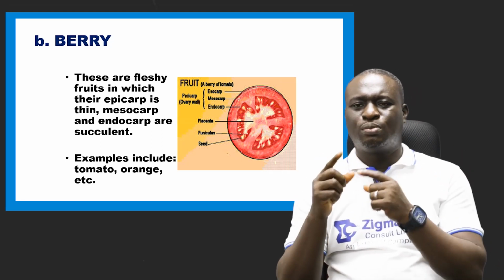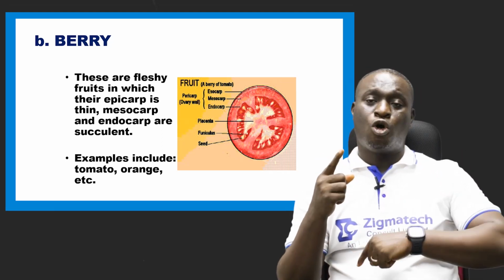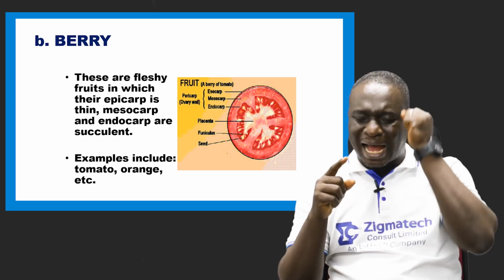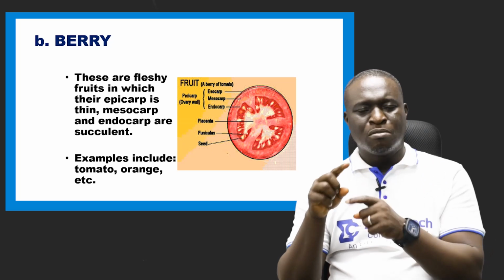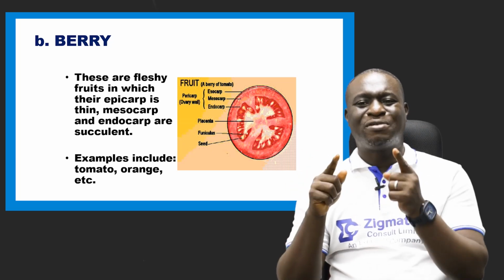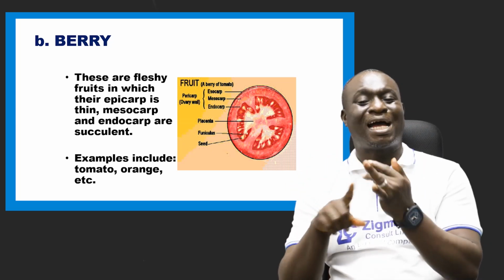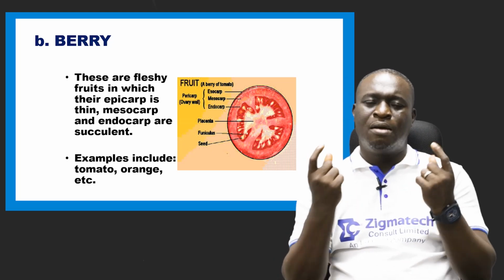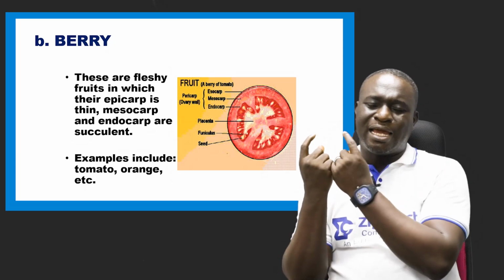In a drupe, the mesocarp can be fleshy or it can be fibrous, but the endocarp is always hard and stony. But in a berry, we have the endocarp to be soft and also fleshy. This poses one of the major differences between a drupe and a berry.